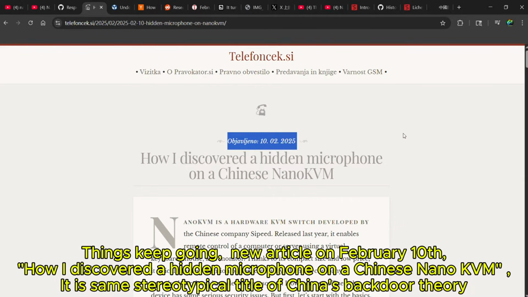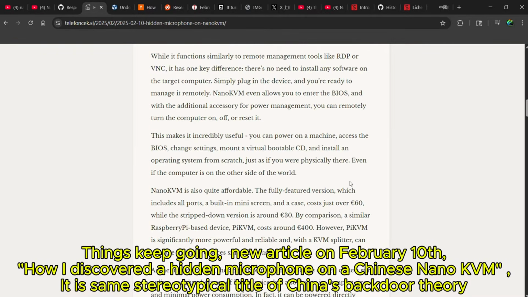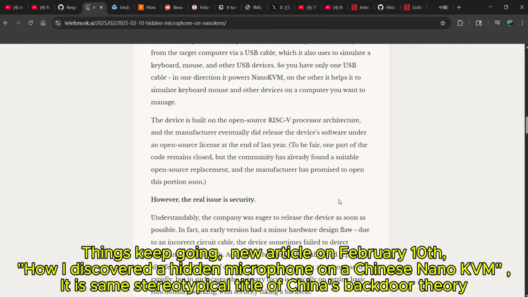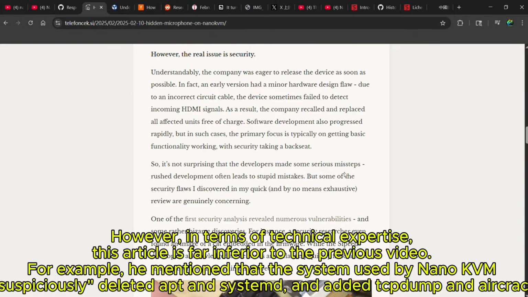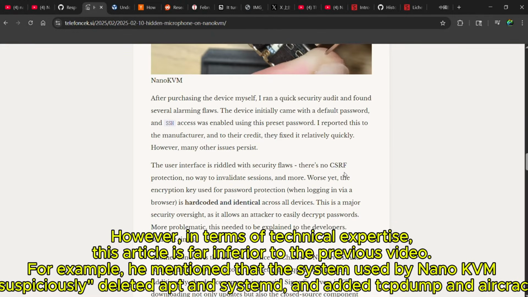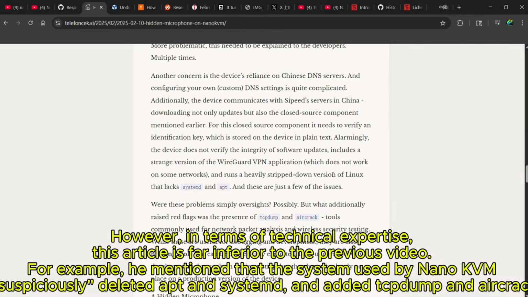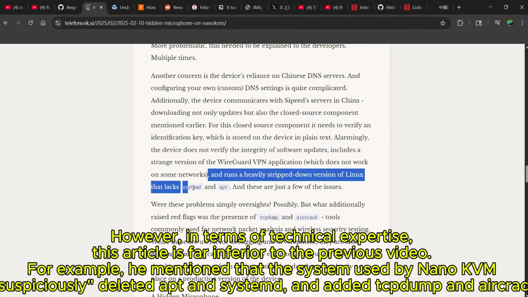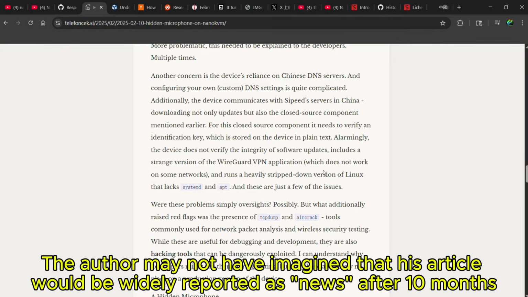Things keep going. A new article on February 10th: How I discovered a hidden microphone on a Chinese Nano KVM. It is the same stereotypical title of the China backdoor theory. However, in terms of technical expertise, this article is far inferior to the previous video. For example, he mentioned that the system used by Nano KVM suspiciously deleted apps and system components, and added tcpdump and aircrack. The author may not have imagined that his article would be widely reported as news after 10 months.